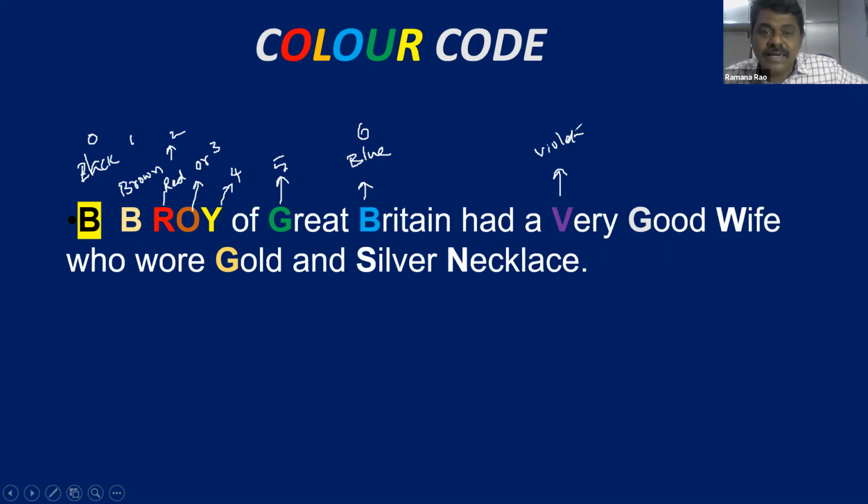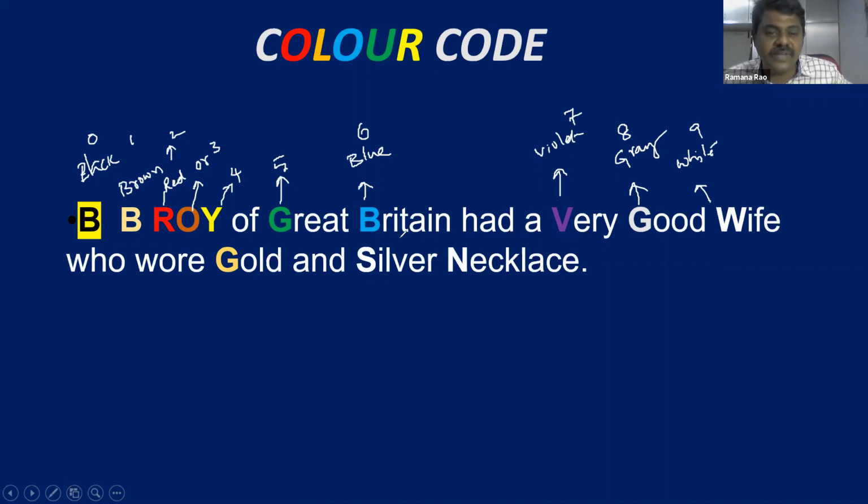So violet is 7. Very good wife. This is G, sorry, Good. This is gray color. And wife, W, is white color. So gray color is 8 and white color is 9. So this is a funny, interesting phrase.